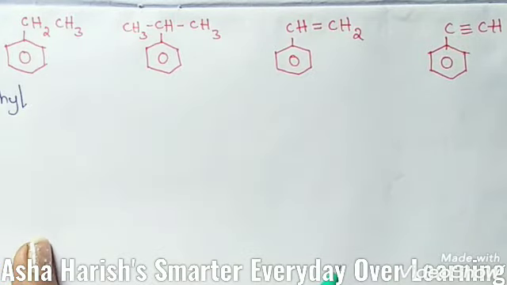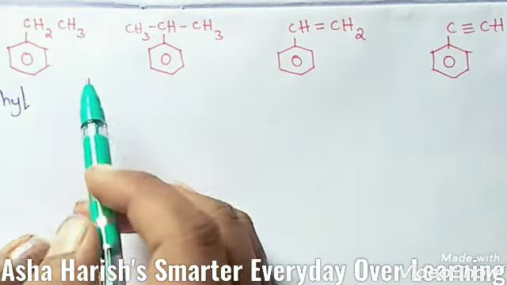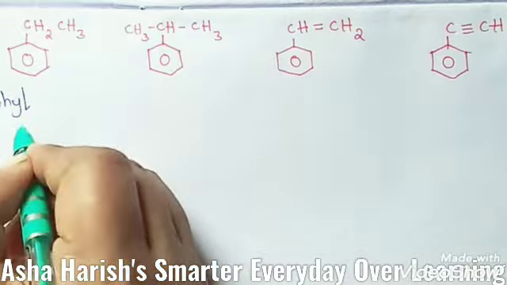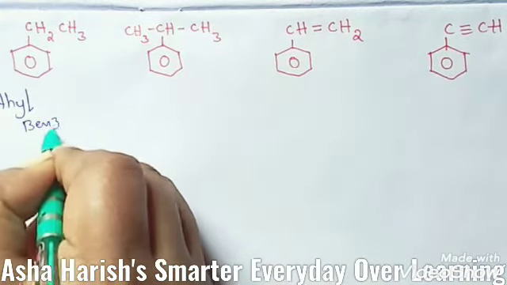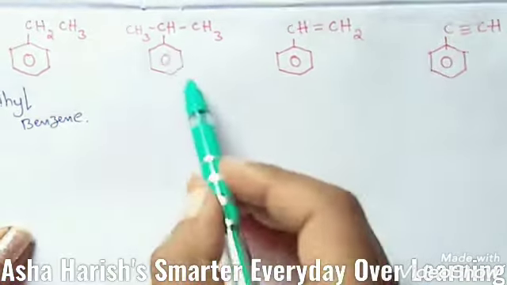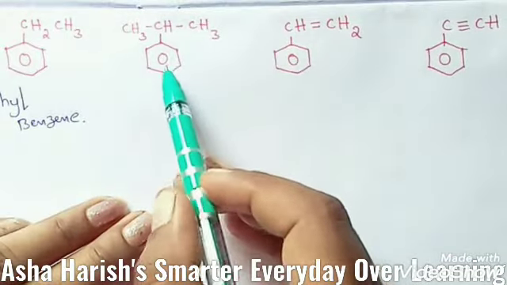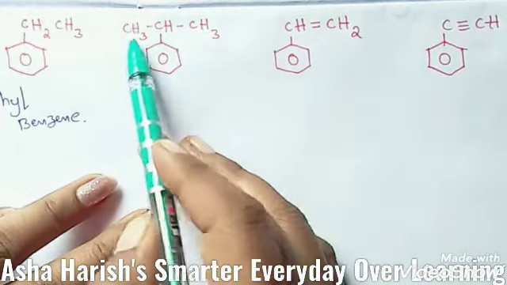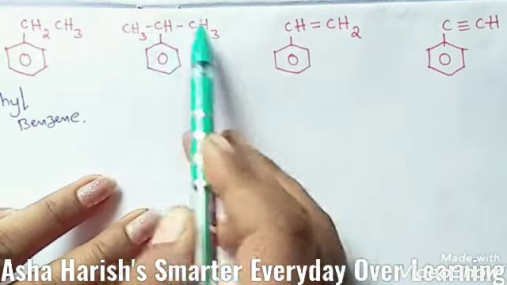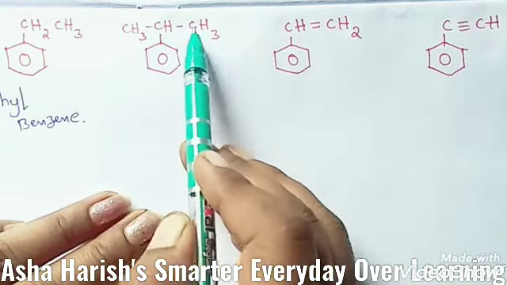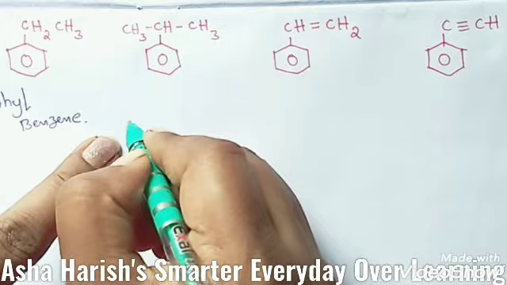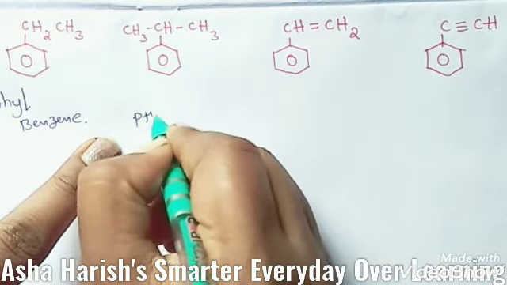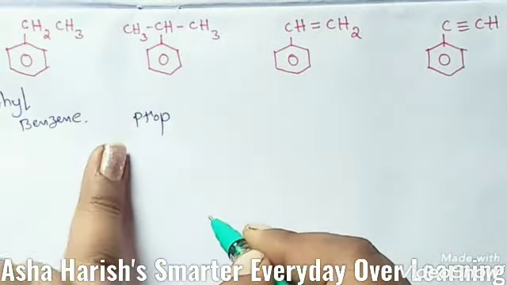If you remove one hydrogen, then C2H5 is ethyl, so you can simply write ethylbenzene. And students, in this example, to this benzene ring again one side chain is located. Here 1, 2, 3, 3 carbons are there, so the root word should be prop.